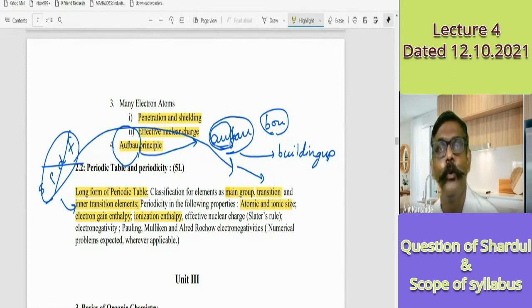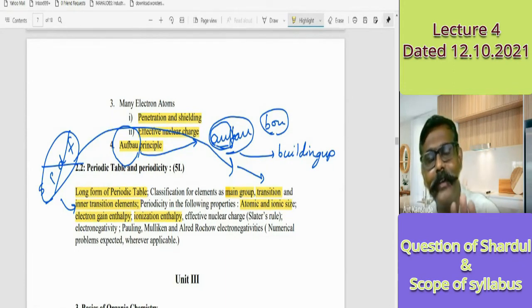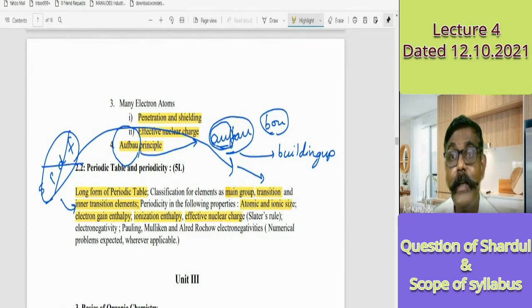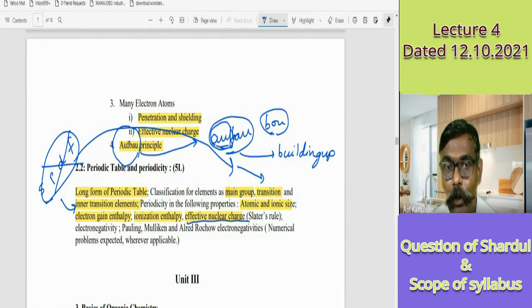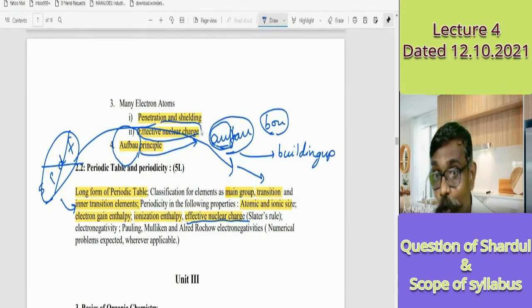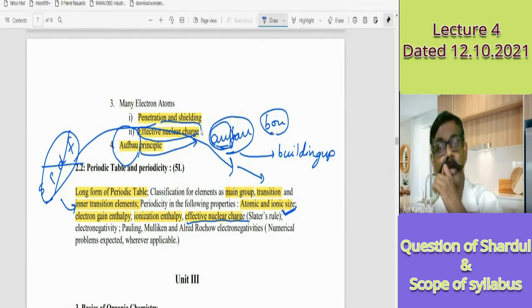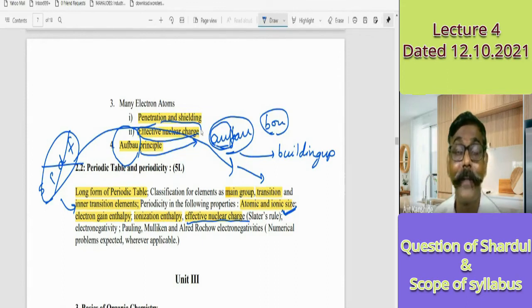Then ionization enthalpy. We say ionization energy, and from an understanding point of view, I agree, but ionization energy is not a perfect term. Ionization enthalpy is the perfect term. Then effective nuclear charge. There is a repetition of effective nuclear charge: it is here and also above. Here, rules are there, Slater's rules, and here the concept of effective nuclear charge is there, but both go hand in hand. Numericals and word problems are possible on Slater's rules.